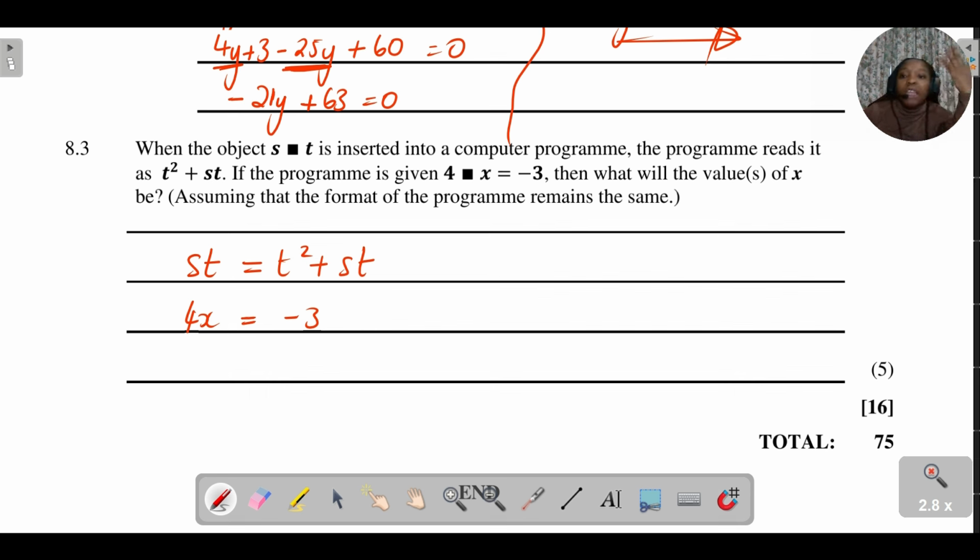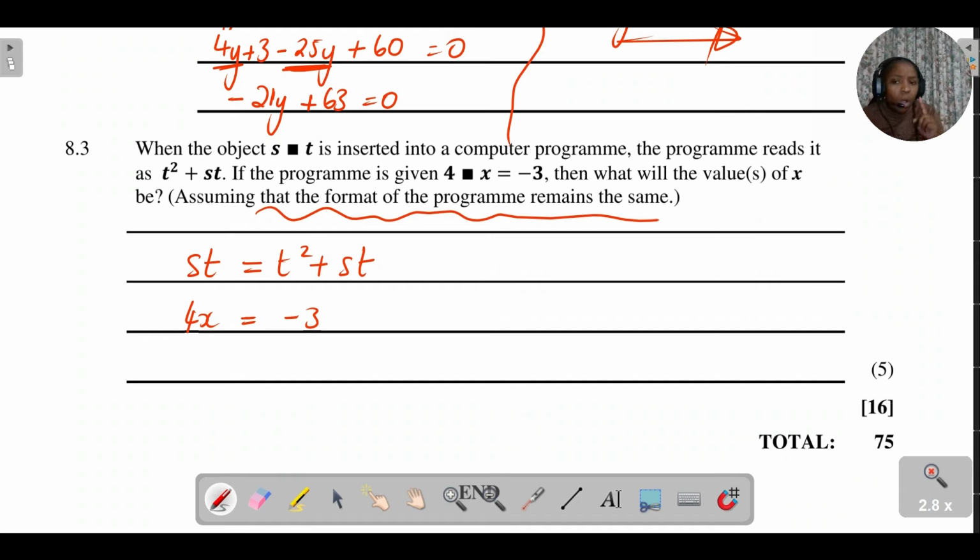So what this question is telling us is that when st is inserted into this computer program, it gives us t squared plus st. Because they're saying that the format of the program remains the same, that means that the s is equal to 4 and the t is equal to x.